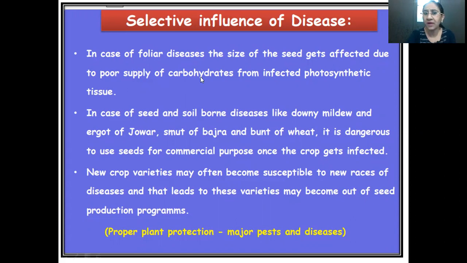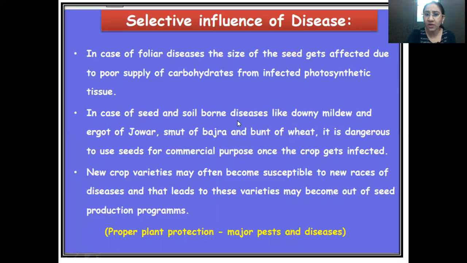So what is the reason? Due to the poor supply of carbohydrates from infected photosynthetic tissue. Because if the leaf of that particular plant is infected by any disease, then the amount of photosynthesis that takes place in that plant will be reduced. So the seed size will also be affected.